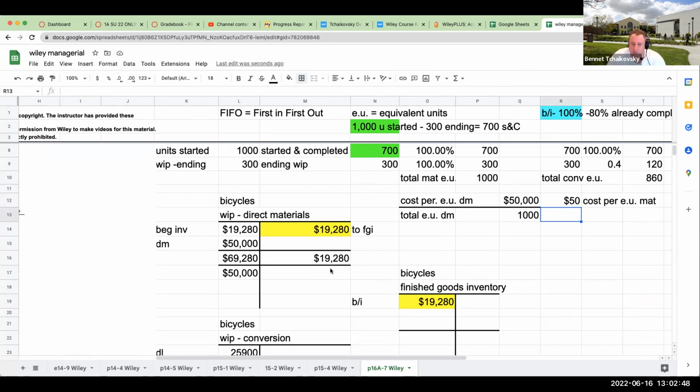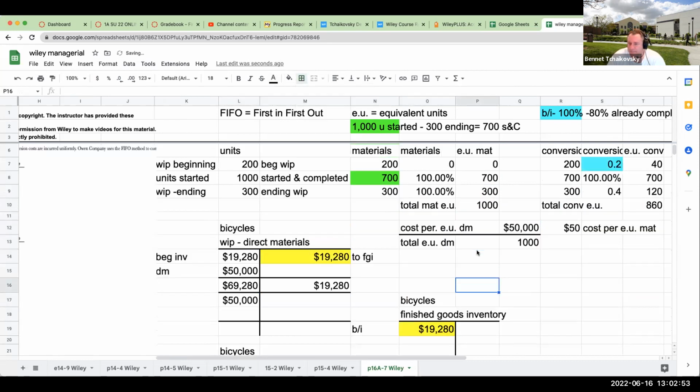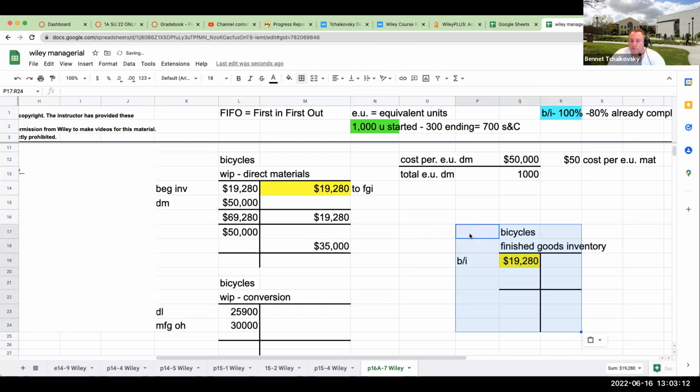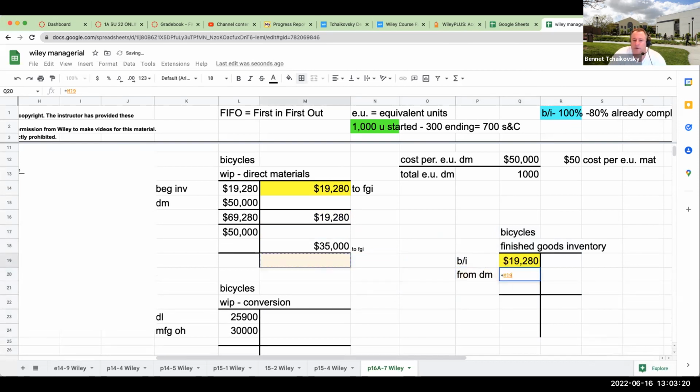So now what do I do? Well, what I need to figure out is I have two different ways I can play it. How many did I actually send off? Well, I sent off 700 units. So I need to send over 700 units at a total cost of 35,000. This is going to go over to finished goods, to FGI from direct materials.